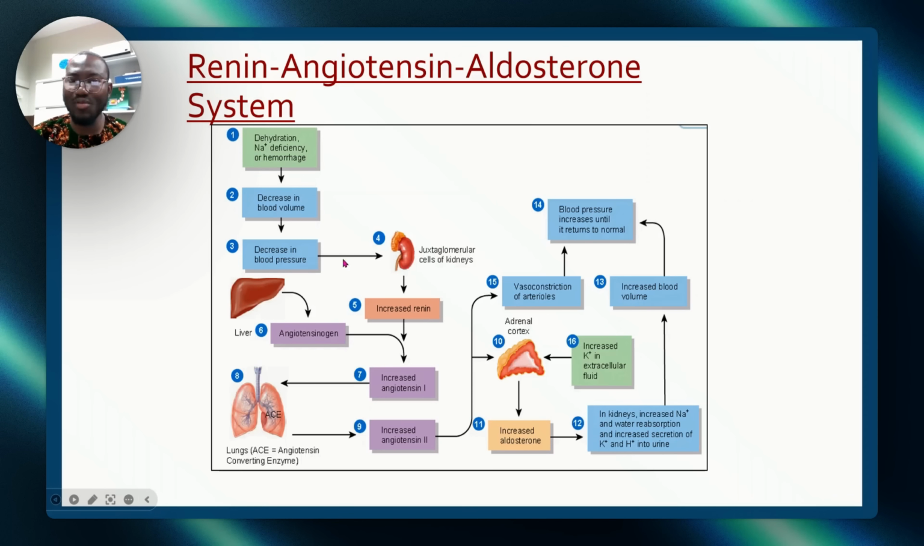Activation of the juxtaglomerular cells of the kidney, correct? This activation will increase what? Renin. So if they ask you where is renin produced, in the juxtaglomerular cells of the kidney. Renin is produced there. Now, what does this renin do? Renin will break down angiotensinogen from the liver.